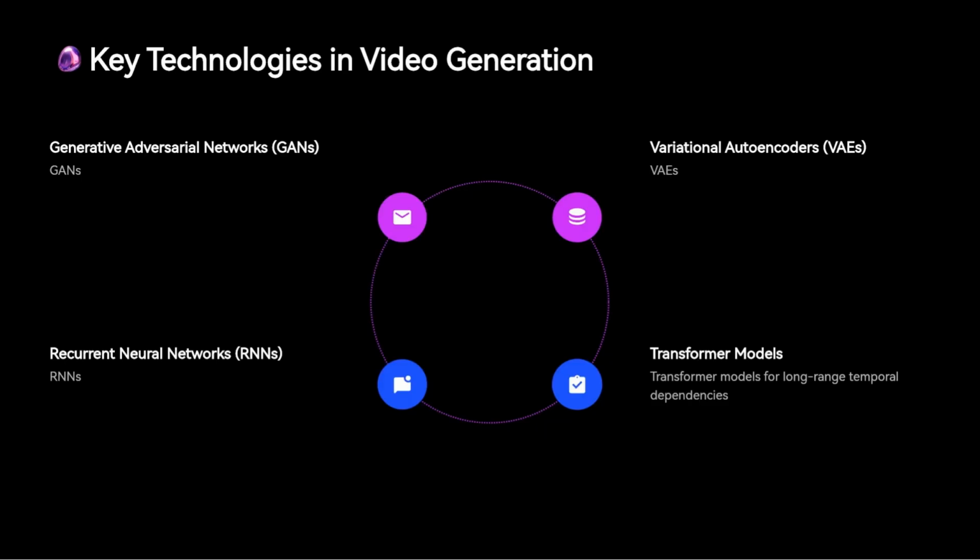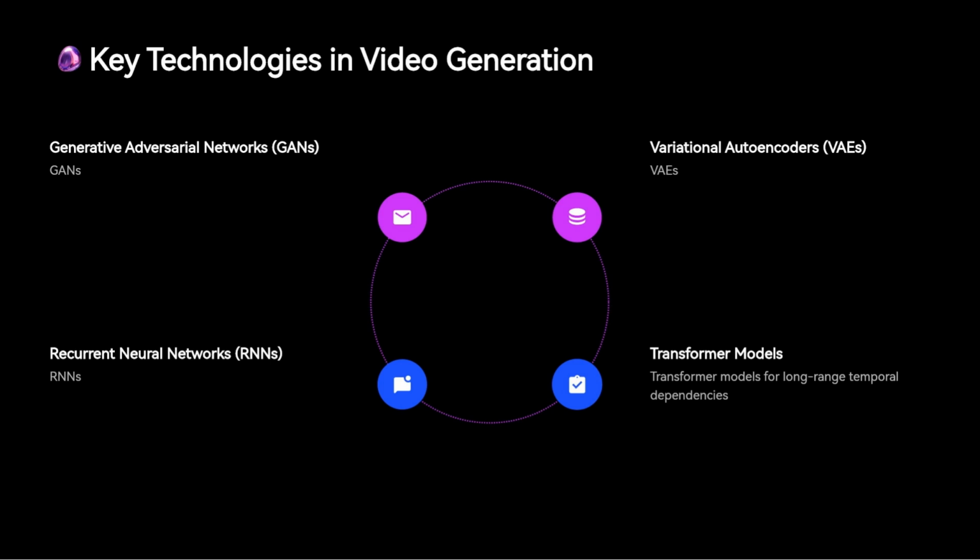Several key technologies form the backbone of modern video generation. The most notable among these are GANs, which consist of two competing networks, the generator and the discriminator. These networks work together to generate content that is indistinguishable from real data, and GANs have shown great promise in generating highly realistic videos, even from random noise.